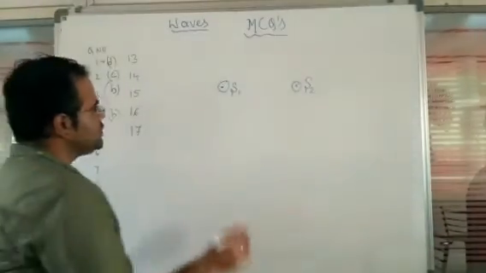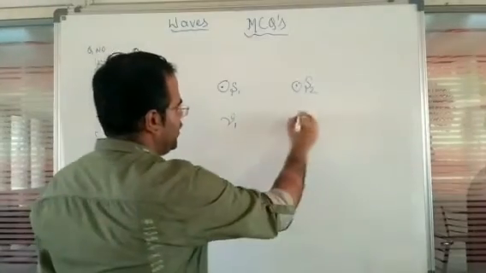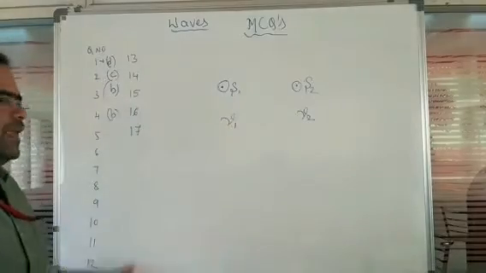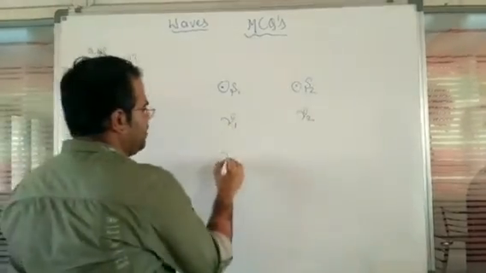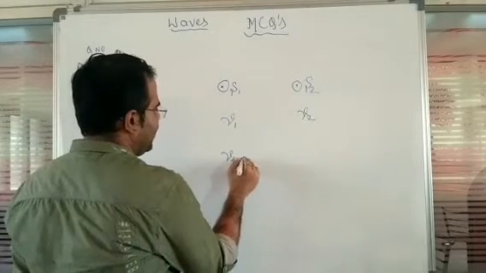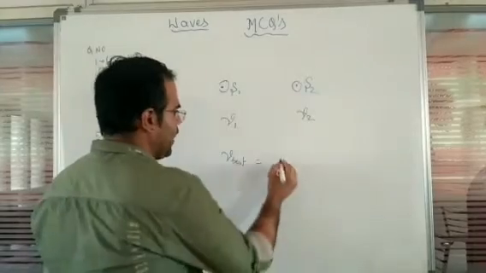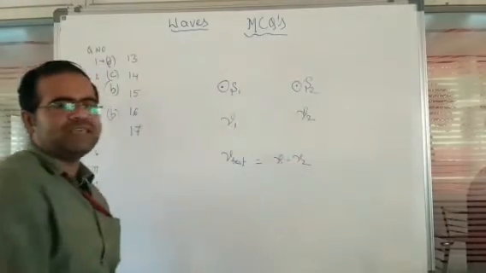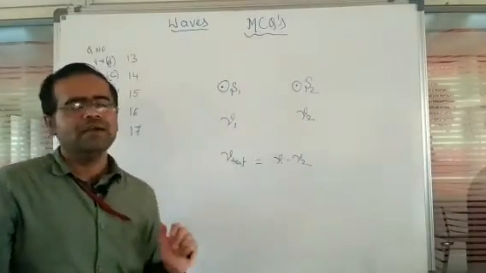Now source 1 is having a frequency given by nu 1 and source 2 is having a frequency given by nu 2. So ಇಲ್ಲಿ observe ಮಾಡ್ತೀರಿ, beat frequency, theoretically it is given by the difference in the frequencies. So beat frequency is always equal to the difference in the frequencies.